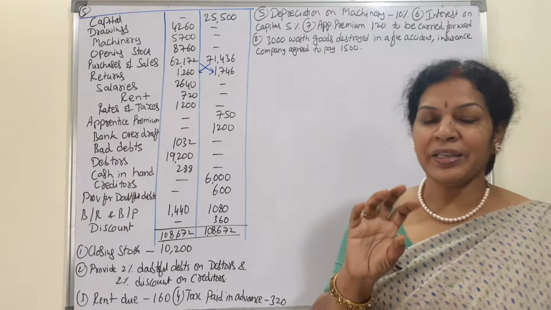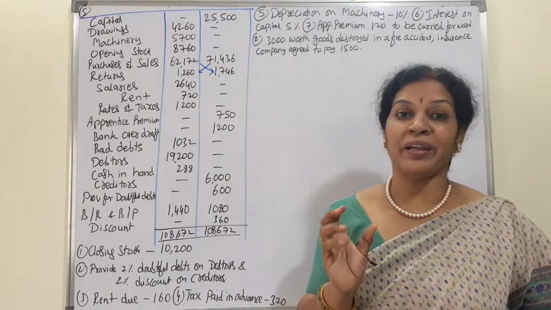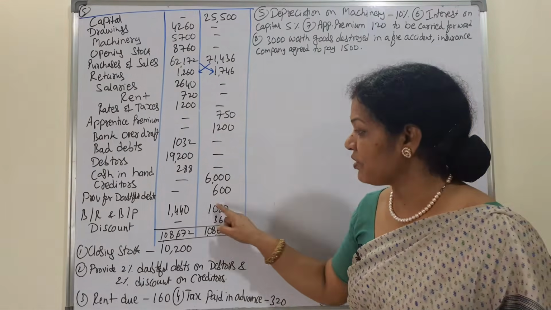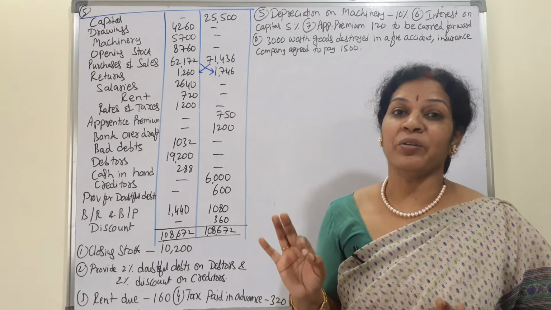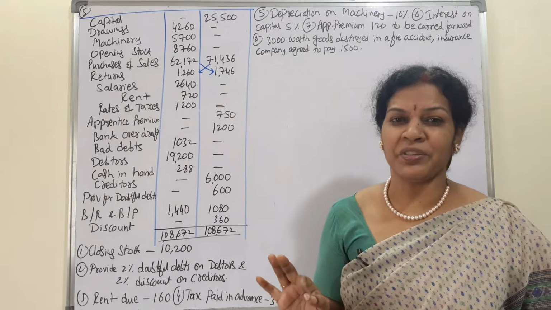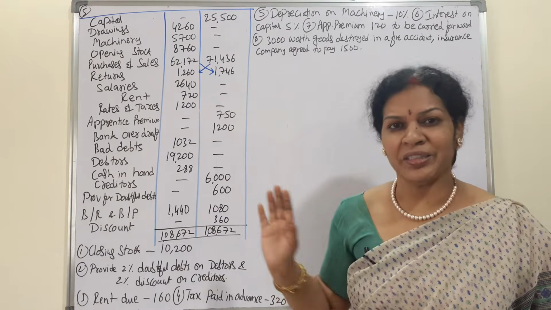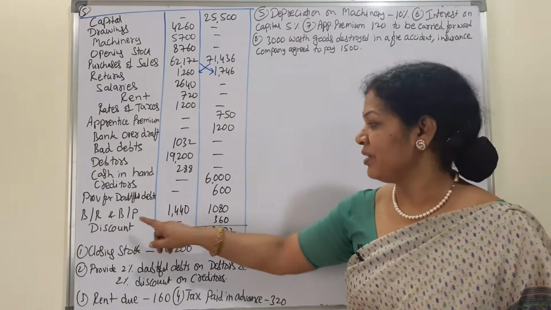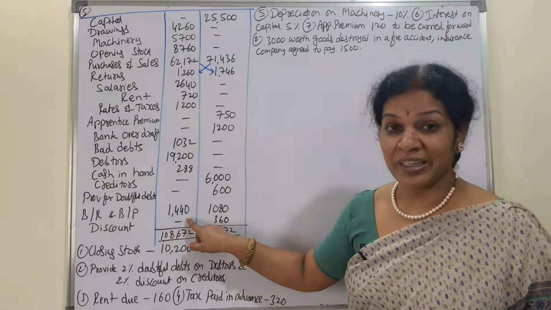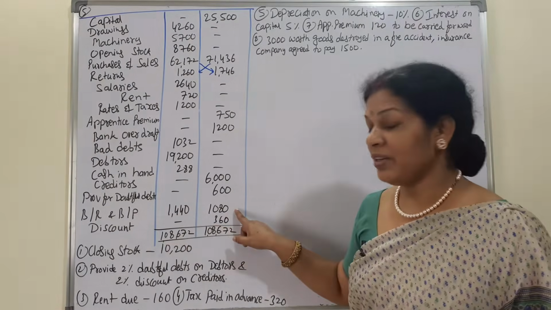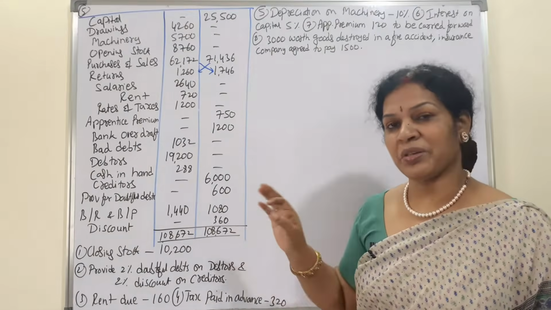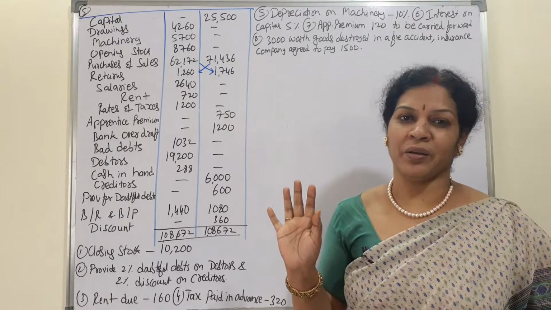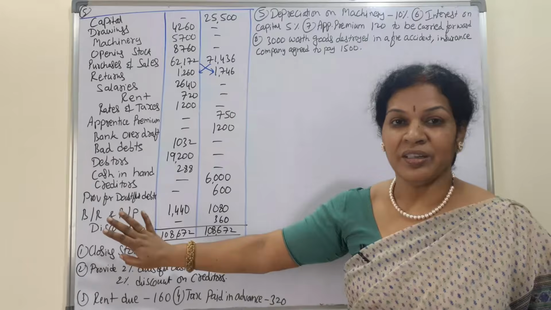Provision for doubtful debts. For any kind of doubtful debts or bad debts, we kept a provision of 600. As it is, we'll write it into the P&L account credit side. It's a provision, not a loss, so credit side only we'll write in the P&L account. Next, bills receivable 1440, asset. Bills payable 1080, liability. Discount is given on the credit side, so credit side only we'll write in the P&L account. This is about the trial balance.